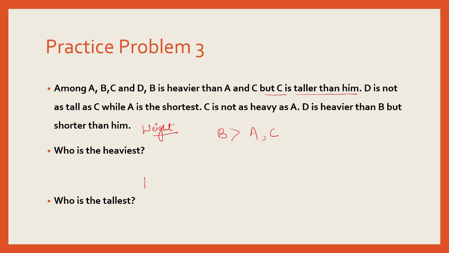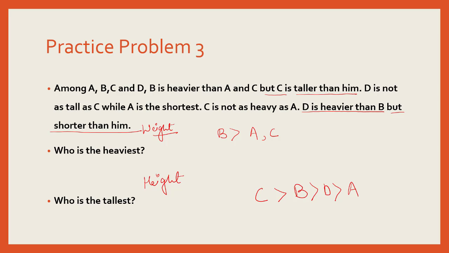So when I am talking about height, C is taller than B. D is not as tall as C, while A is the shortest. So in terms of height, A is the shortest. Then we have D is shorter than B. So we have the arrangement for height ready.